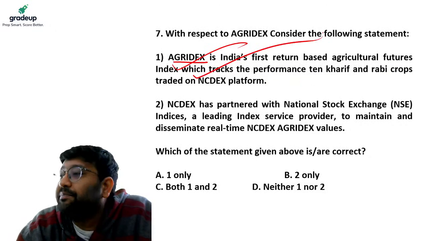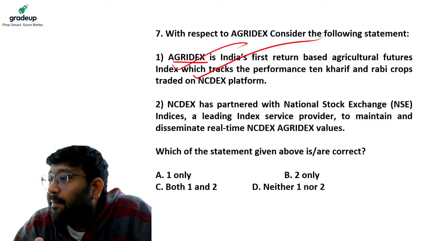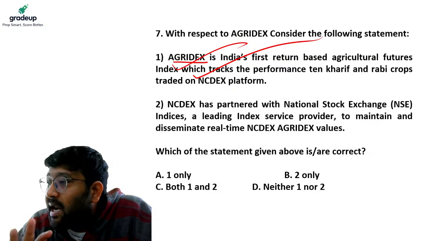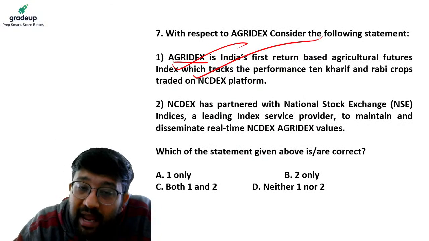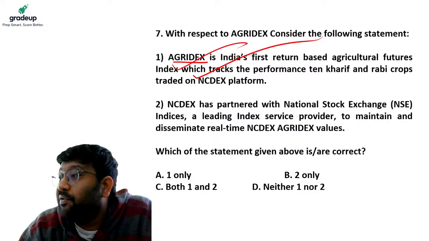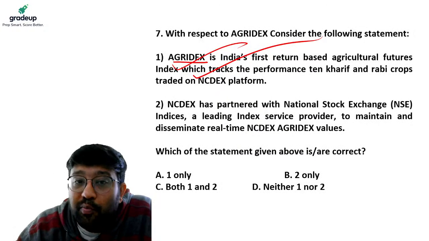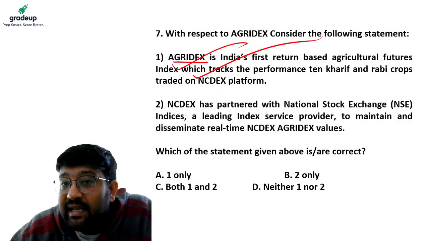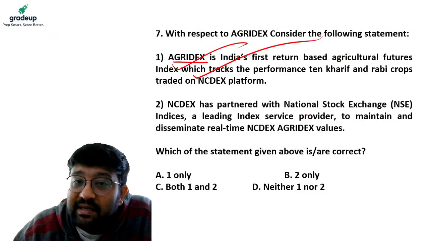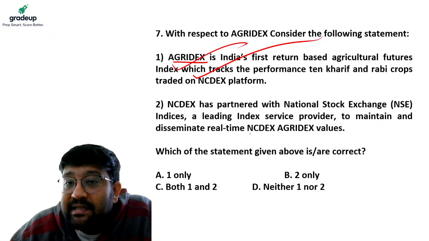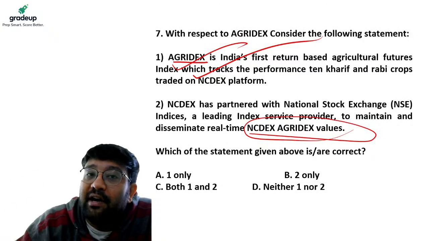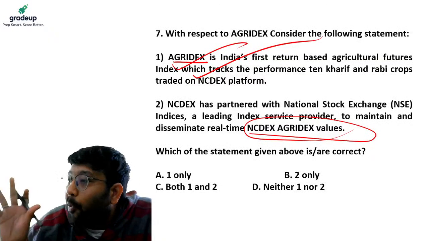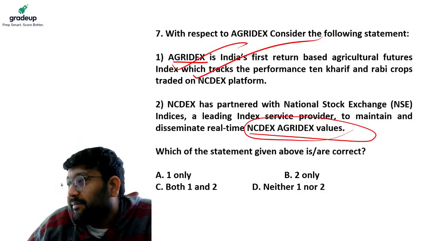So this is right. Now NCDEX has also partnered with NSE, a leading index service provider, to maintain and disseminate the real-time NCDEX AGRIDEX value of the commodities which are covered under AGRIDEX. So both the statements are right.